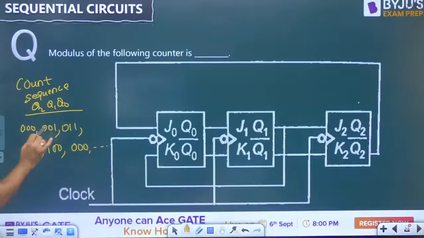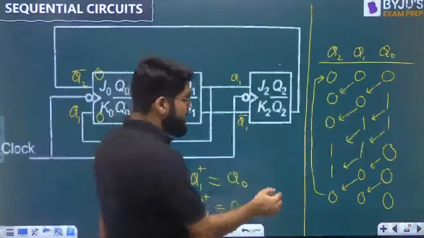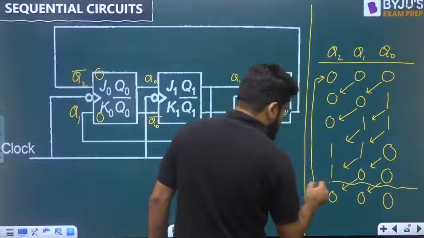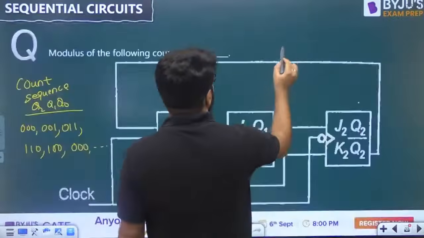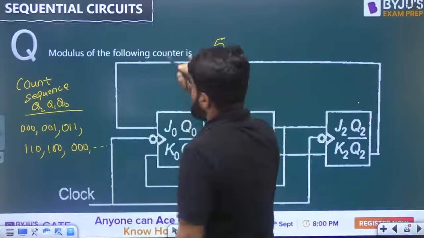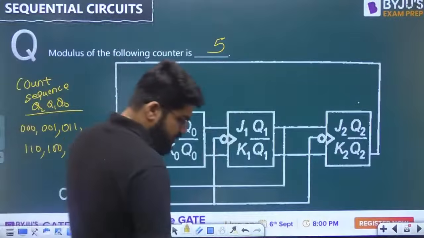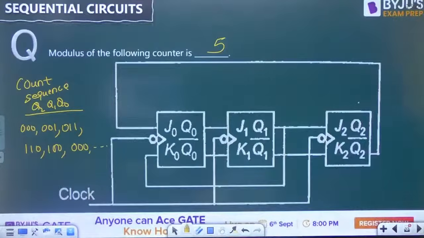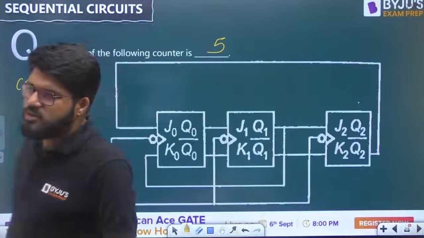What is the mod number? 1, 2, 3, 4, 5. How many states? 0 0 0 is repeated. So the mod number is 5. It is a mod 5 counter. These can definitely be good 2-marker questions in GATE. Everybody, this one is a mod 5 counter. Got this one?